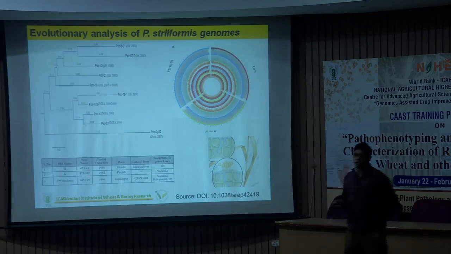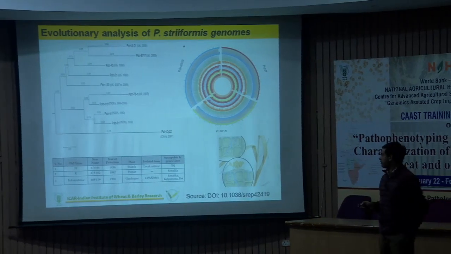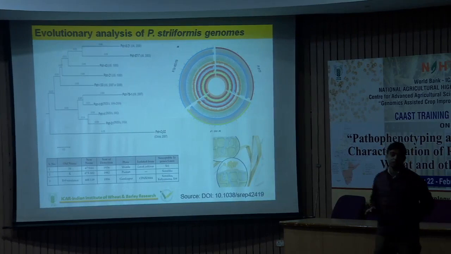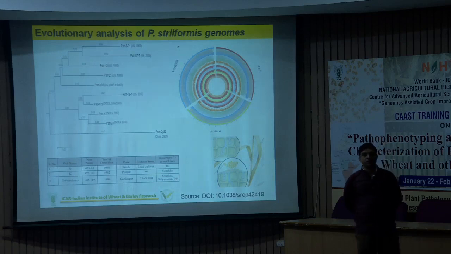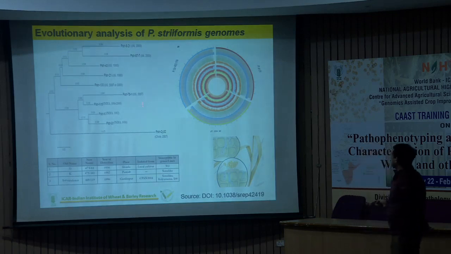Then further, based on the whole genome analysis, people are trying to compare the different races. What is the mechanism of evolution? What is the mechanism of fitness? And how do things go when we analyze a particular isolate at the whole genome level? Based on this information, they concluded that this particular pathotype is quite near to this one, but quite distinct from this one, which is from the USA.